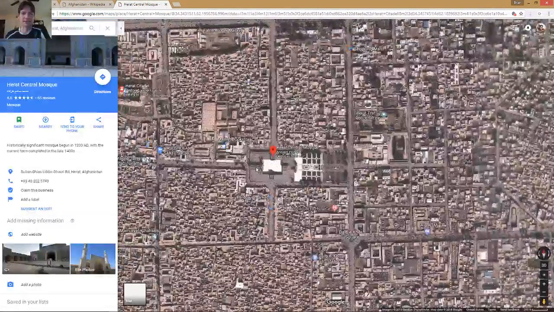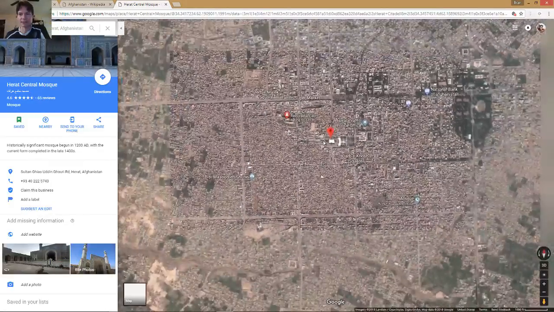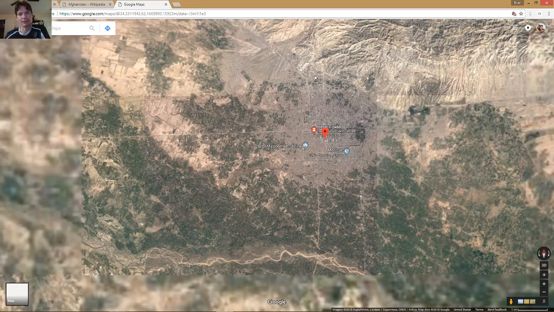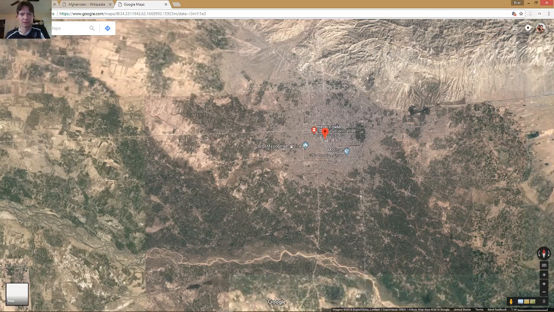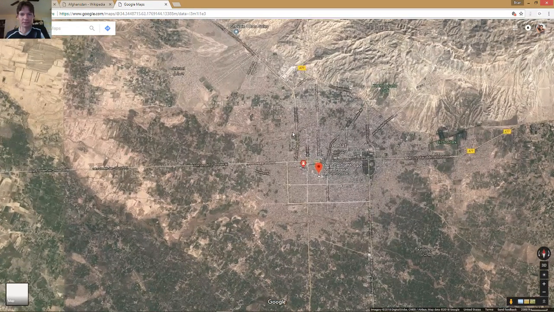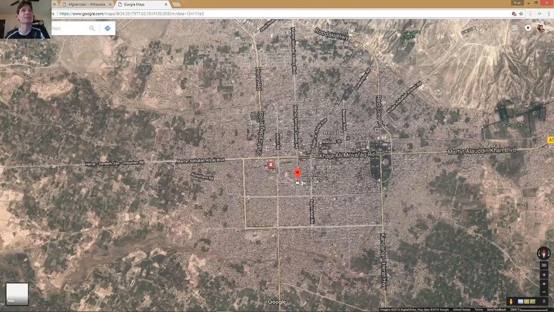All right, so let's get out of that for a moment. What else does this town have to offer? Where are we anyway? What town is this? Let's see. So we're in Herat, Afghanistan. That's the citadel of Herat, of course. Okay, there's other shrines that we could check out. We can zoom back in a little more here and see what Google pops up.